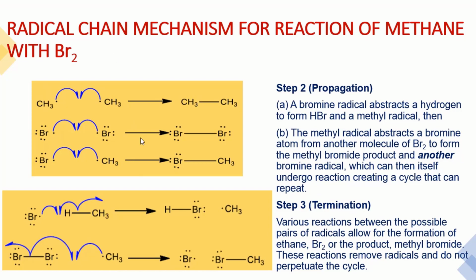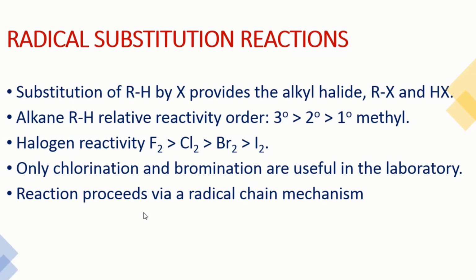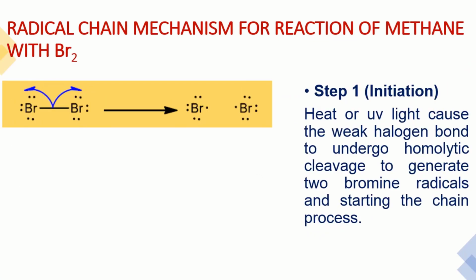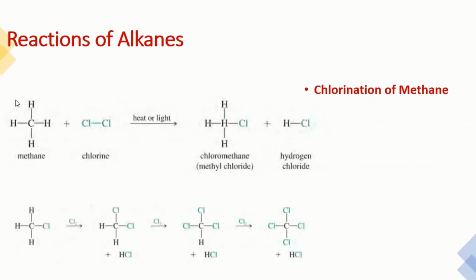If we move to the summary of this reaction, there are 4 or 5 major points. By reacting an alkane with a halogen, we get a new class called alkyl halides.